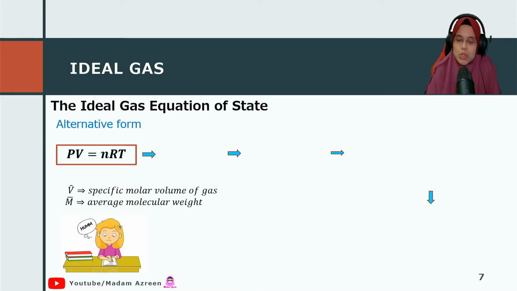This ideal gas equation of state PV equal to nRT also has an alternative form.